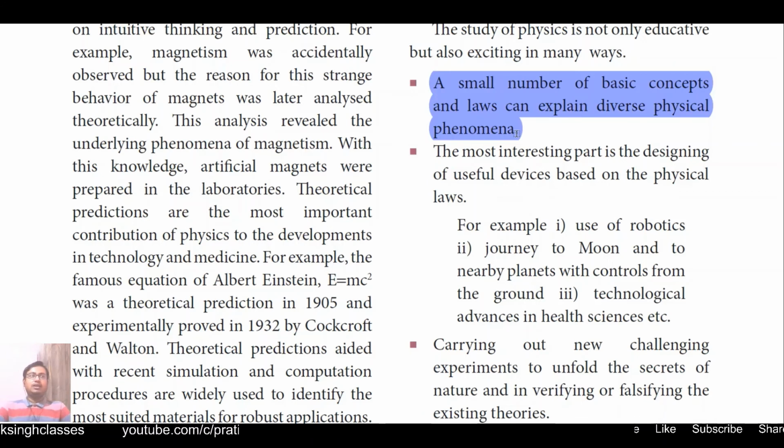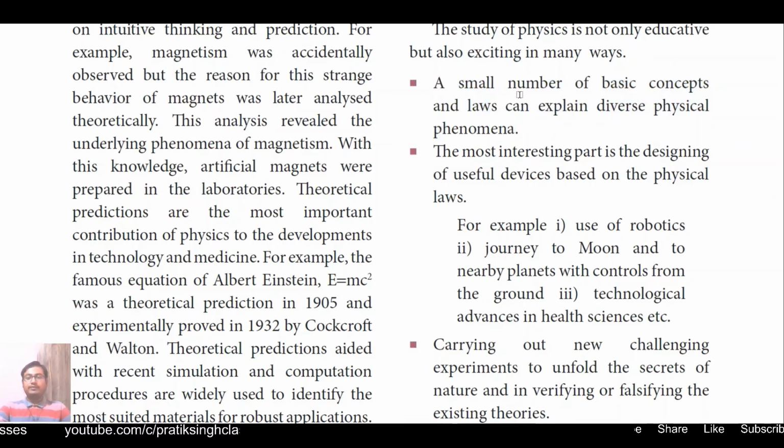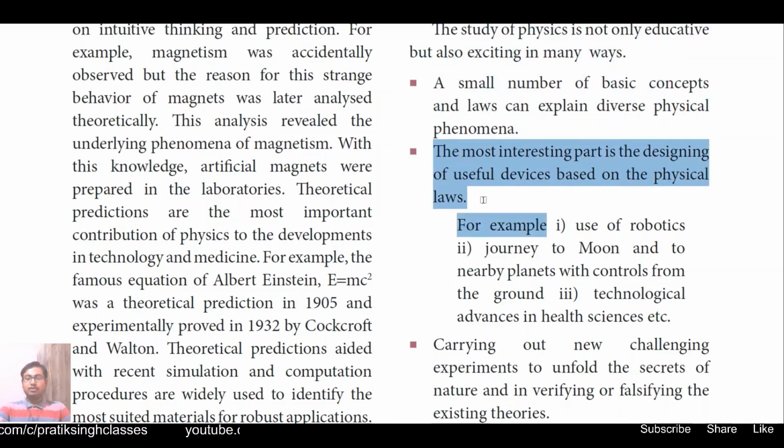Suppose, for example, you study Newton's laws of motion. This law of motion is universally accepted. It holds in every part of the universe. Likewise, when you study Newton's law of gravitation, that law is true for everything in this universe. The most interesting part is the designing of useful devices based on physical laws.